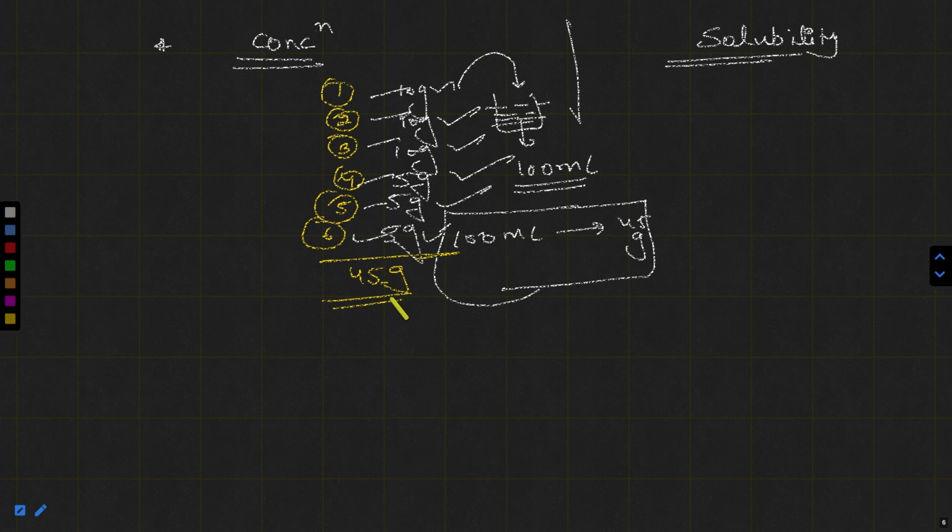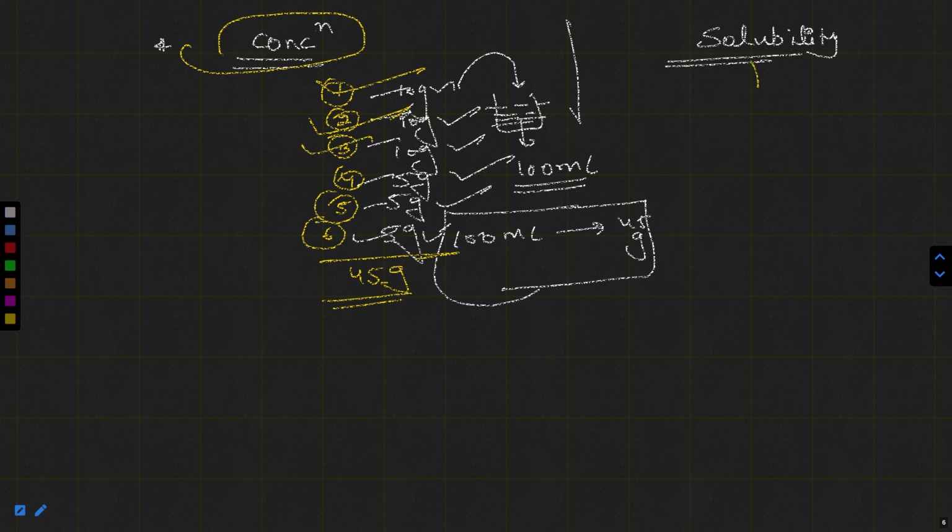Concentration is the amount of solute present in a solution. It means 10 gram is present, and that is the concentration, right? At this particular temperature, at this particular slot, 10 gram is present. At this slot, 10 plus 10, total 20. At this, total 30, like this.